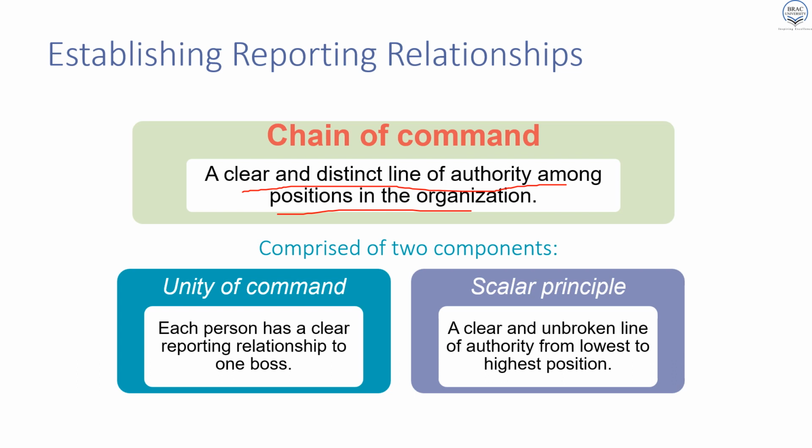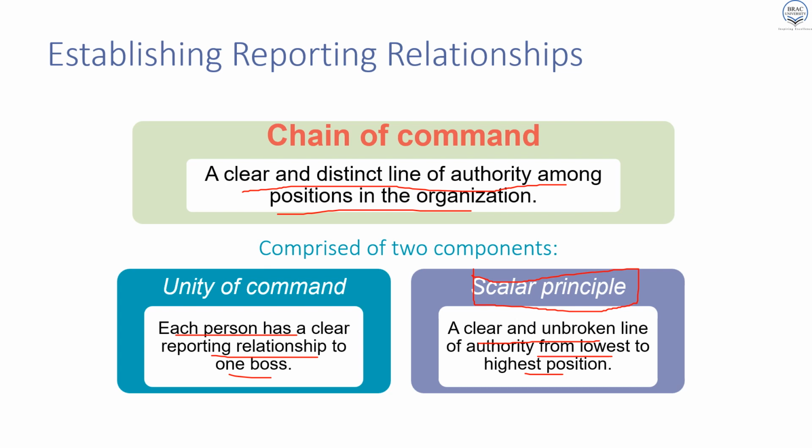And in chain of command, we have unity of command and the scalar principle. In unity of command, we are talking about each person having a clear reporting relationship to one boss. And in the scalar principle, we are talking about the clear and unbroken line of authority from the lowest to the highest position. So the scalar principle is actually the skeleton, the structure from top to bottom. So that is called the scalar principle.